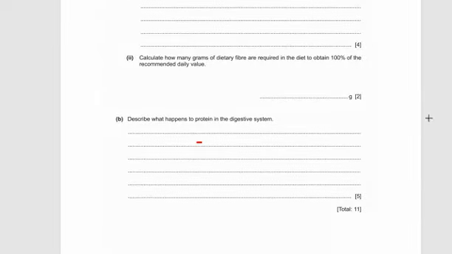Describe what happened to the protein in the digestive system. So they have asked the overall question related to the digestive system. The protein is digested basically in the stomach as well as in the small intestine.